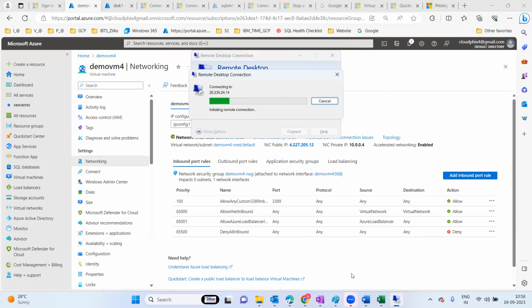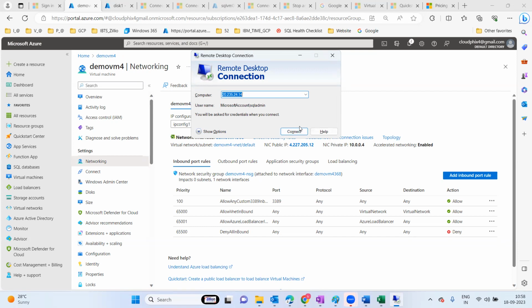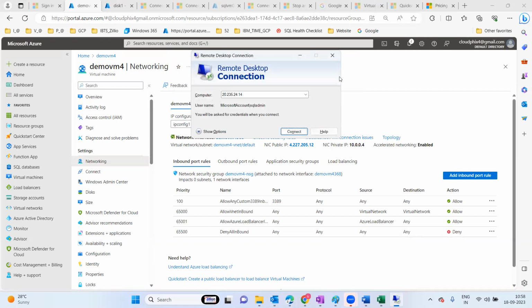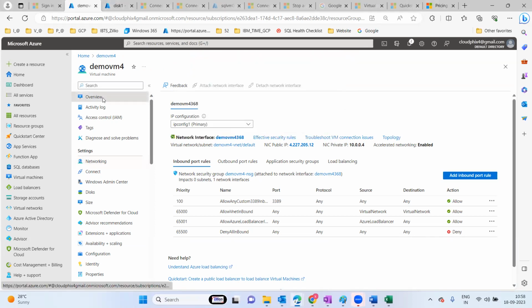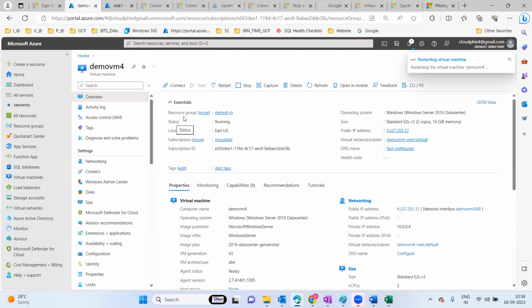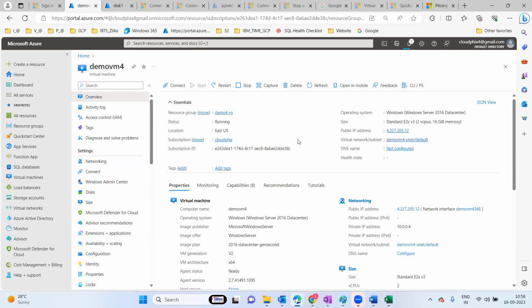Let's see. Sometimes it will take some time to update. Okay, we'll try one more time, or else you can restart. Okay, so it is going to give connectivity. Still I'm not able to connect, right? So what we need to do is just restart this option, restart the server, so it is going to update. Once it is online, we will try to connect.